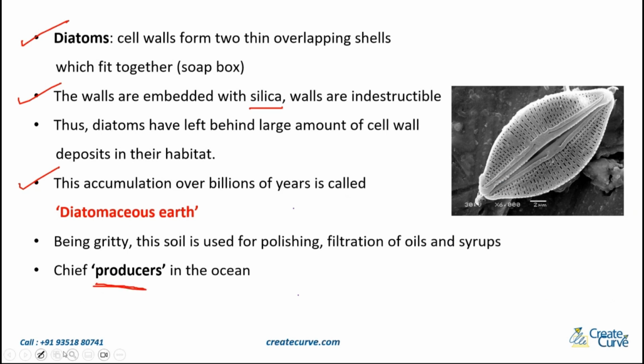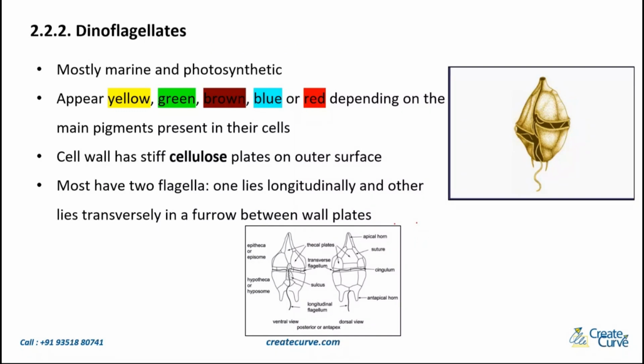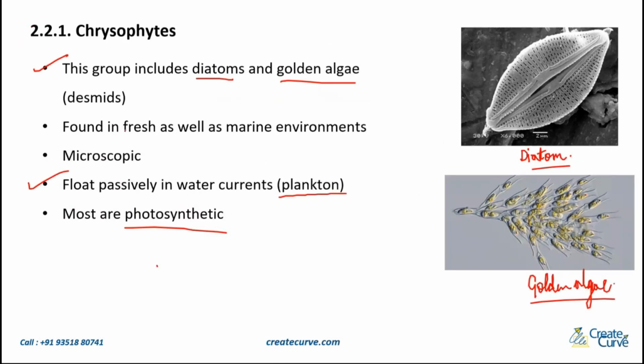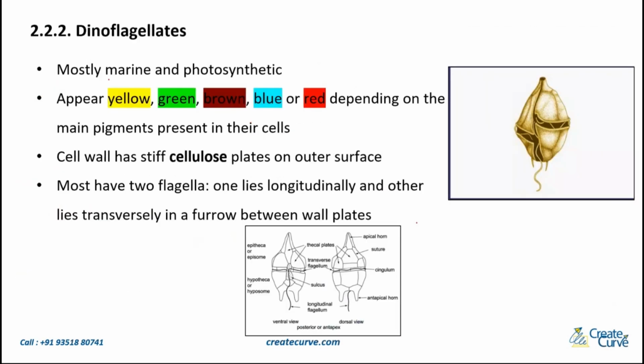This is about diatoms. And the next subgroup is the dinoflagellates. These are mostly marine and photosynthetic. When we saw the chrysophytes, what did we say? They are found in fresh as well as marine water. Here, dinoflagellates are mostly marine and photosynthetic. Now, these can be of different colors. These organisms appear yellow, green, brown, blue, or red, depending on the pigment present in their cell. If you have a yellow pigment, it's going to look yellow. So depending on that, they can be of these five colors.